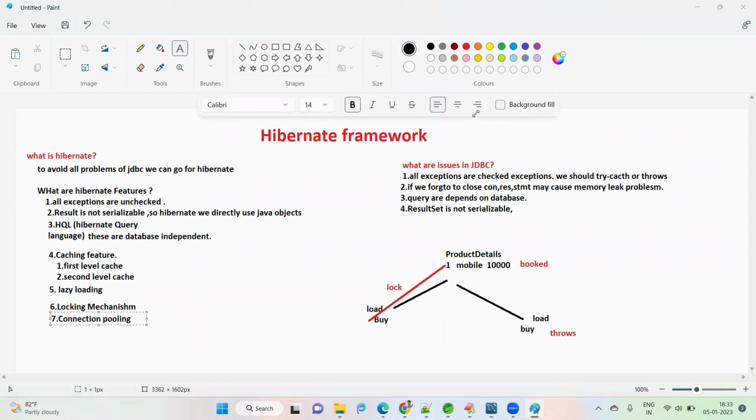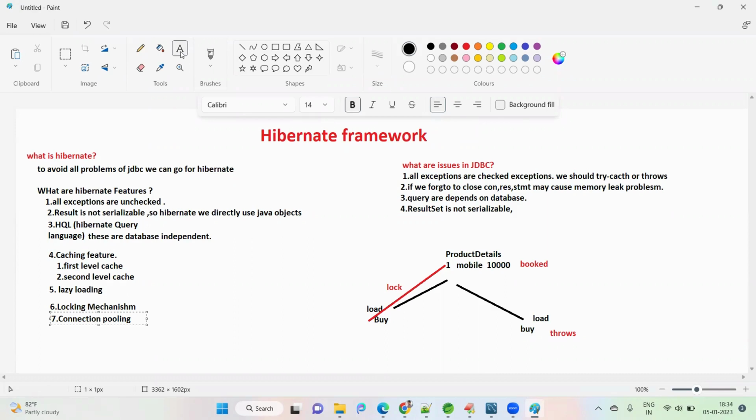The framework creates a pool of connections, and those connections are reusable. Why is that required? Instead of getting a new connection every time for every requirement, there is a problem: network trips, network issues, and performance is not good. So the Hibernate framework, Spring MVC framework, or Spring JDBC framework will create a fixed pool of connections, and those connections will be reusable. It is fine. This is about Hibernate features.